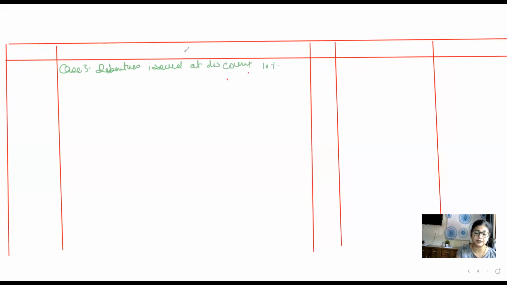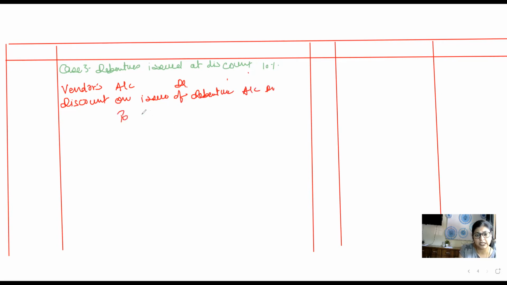So here the entry is going to be vendor's account debit, discount on issue of debenture account debit, to 11% debentures.